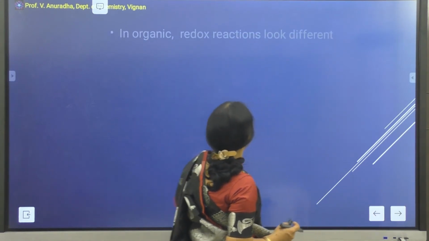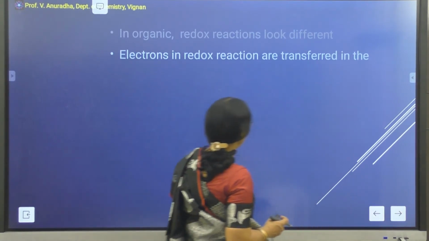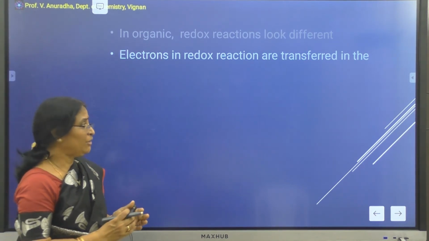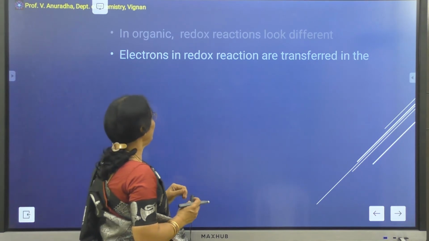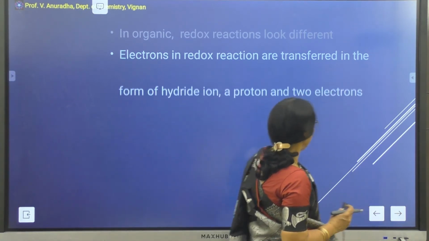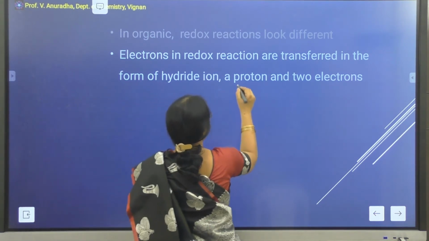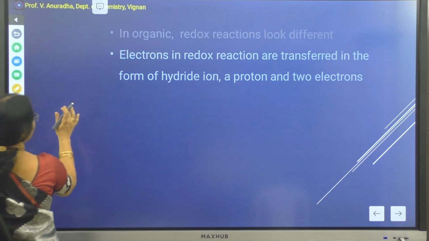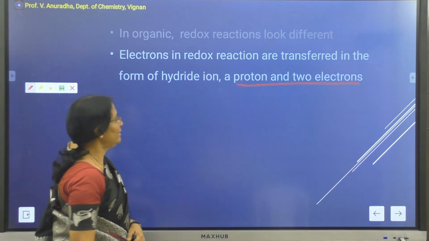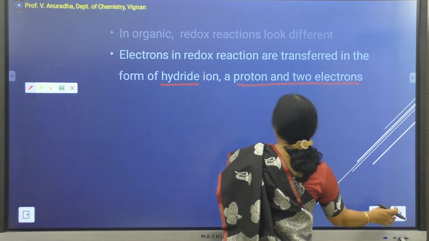Organic redox reactions are different from inorganic reactions, because in inorganic reactions we see only the transfer of electrons, whereas in organic molecules, electrons are transferred along with protons. Whenever it is in the form of a hydride ion, it is a proton and 2 electrons.